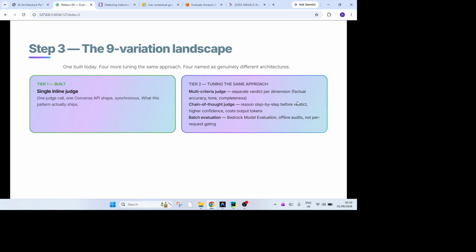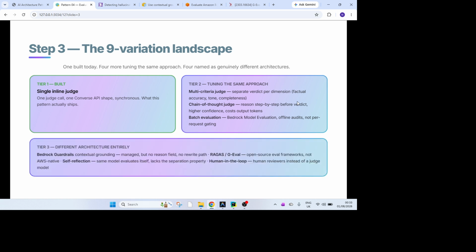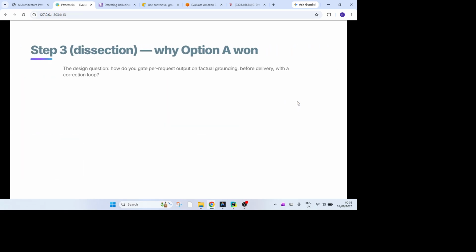There is another, the chain of thought judge, which also does reasoning step by step on the verdict and then tells us that. Then there is another option of batch evaluation, which is offered by Bedrock Model Evaluation, which can also be used. As I said, Bedrock Guardrails also offers some additional options which we'll talk about and cover here.